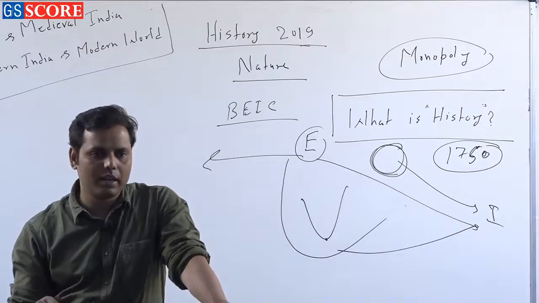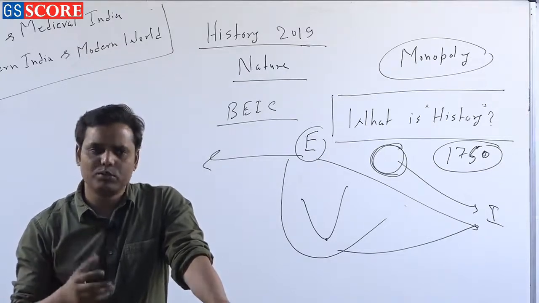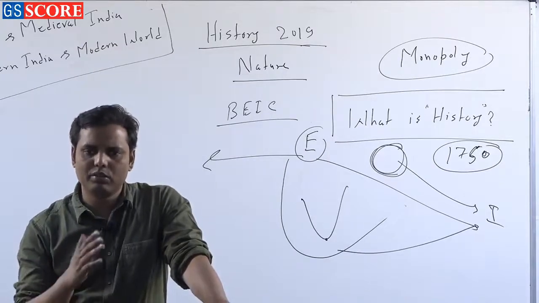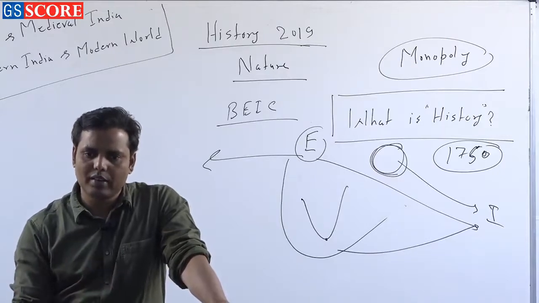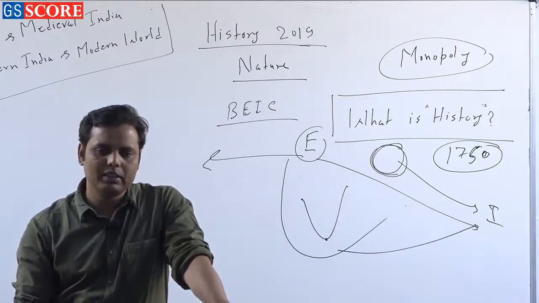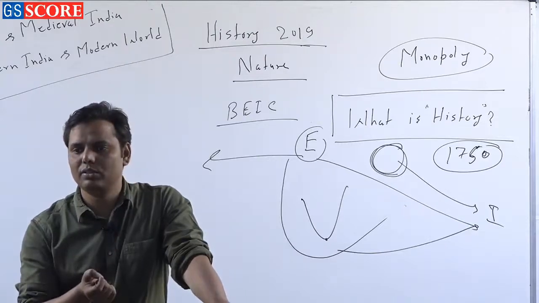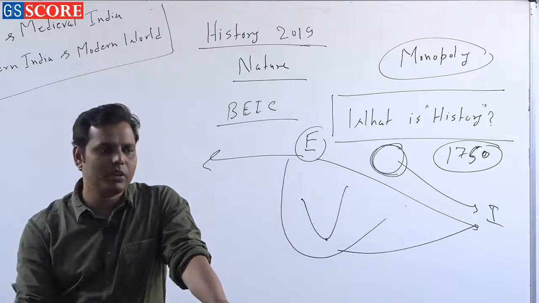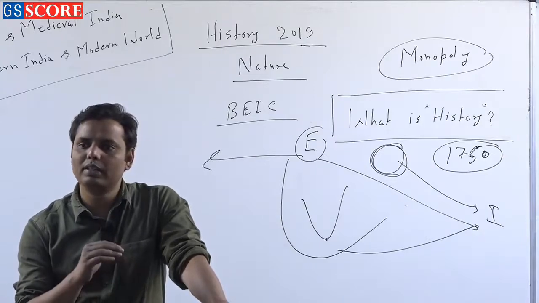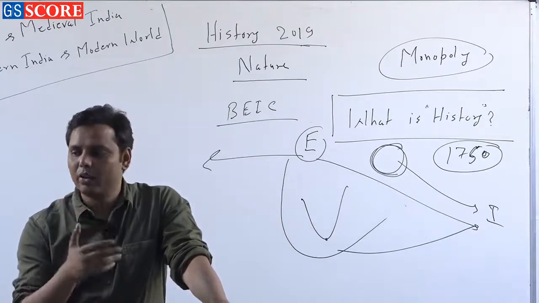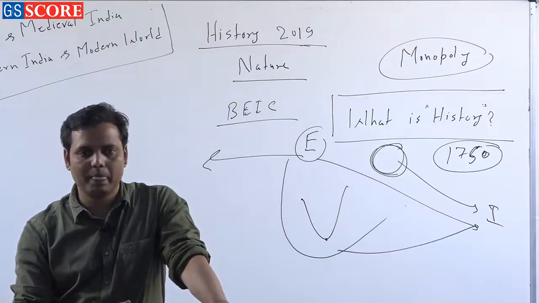Kalhana's Rajatarangini was also denied, or the history books which were written during the medieval period, these were also denied. So, once all such ideas were denied, it means the notion of history changed by the 19th century, and that is why we need to understand what exactly history was in their own perspective.